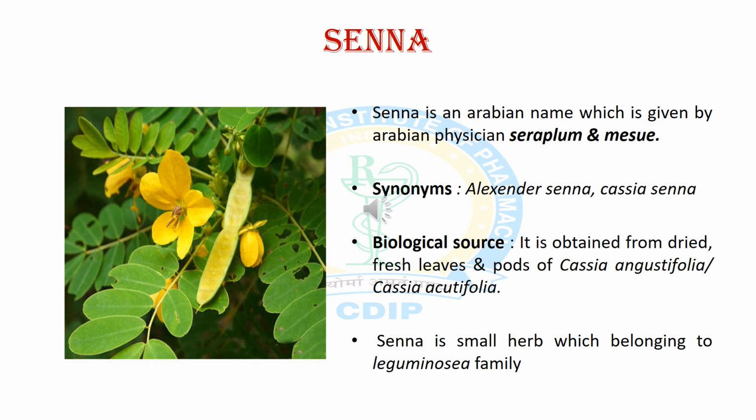Now we will discuss the first glycoside-containing crude drug, senna. Senna is an Arabian name, given by the Arabian physicians Serapion and Mesue. The synonyms of senna are Alexandrian senna and Cassia senna. The biological source of senna is the dried or fresh leaves and pods of Cassia angustifolia and Cassia acutifolia, belonging to the Leguminosae family.